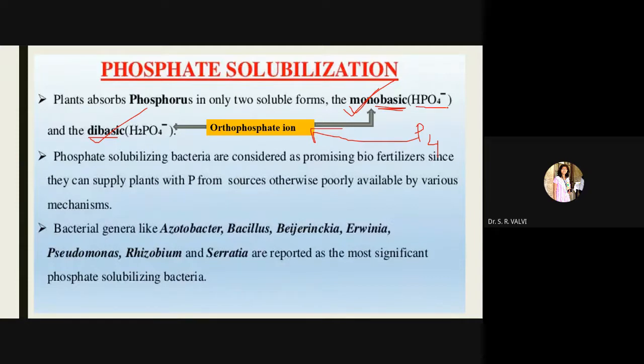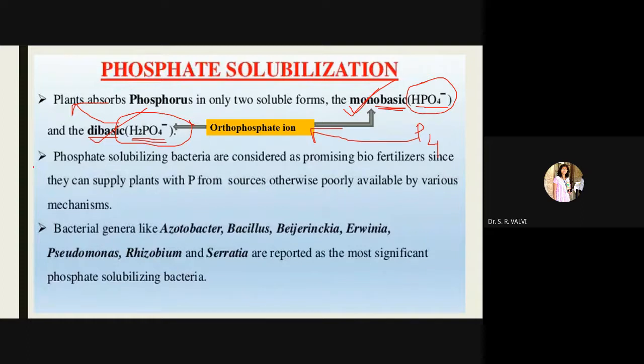HPO4 minus, whereas dibasic is H2PO4 minus. So HPO4 minus and H2PO4 minus are the two forms of phosphorus absorbed by the plants, right?